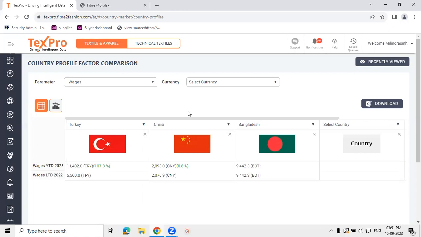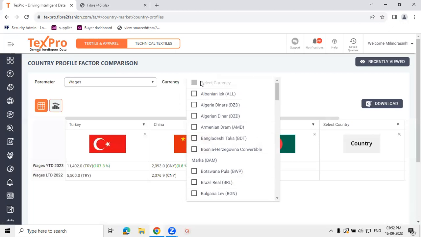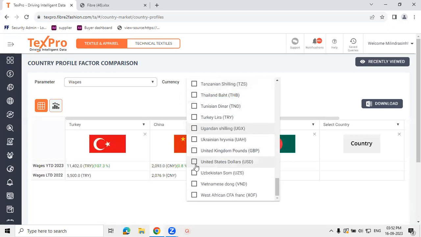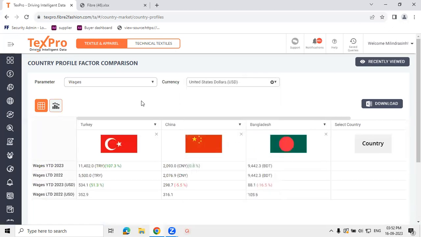These are right now being reported in the local currency, so we can't actually compare them. So in order to make a comparison, let's convert them to a global currency like USD. Now we can actually compare them. We can see which one is the cost effective one. At the same time, we can also understand the impact of currency exchange rates on the wage rates.